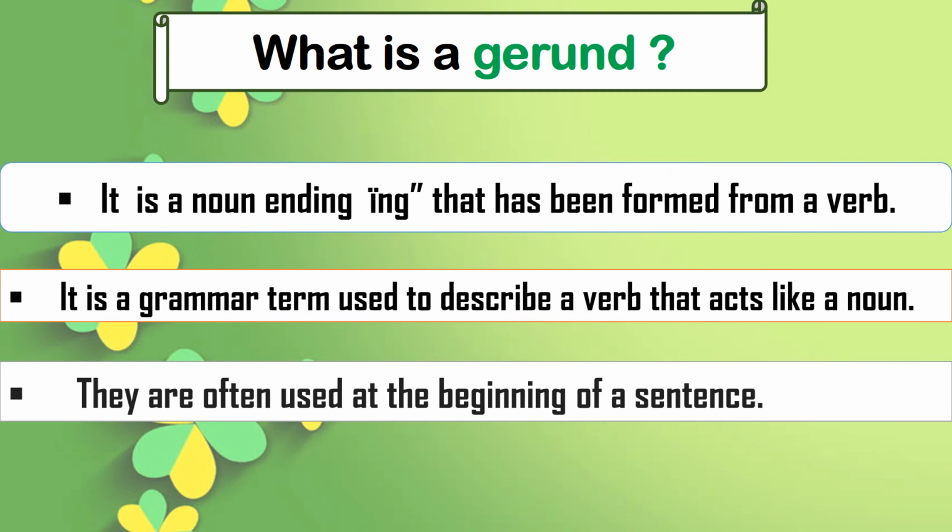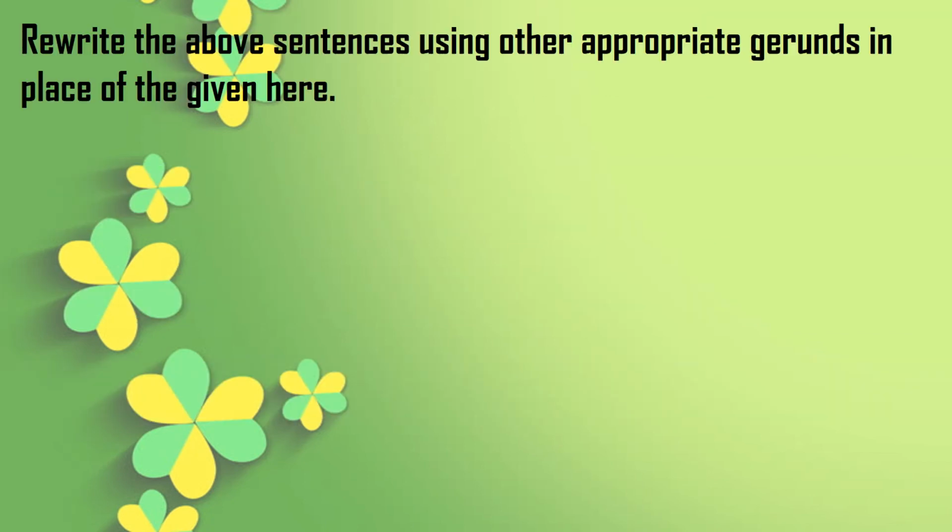So these three things answer what a gerund is: a noun ending with ing formed from a verb, actually from an action word; a grammar term for a verb that acts like a noun in a sentence; and often used at the beginning of a sentence.